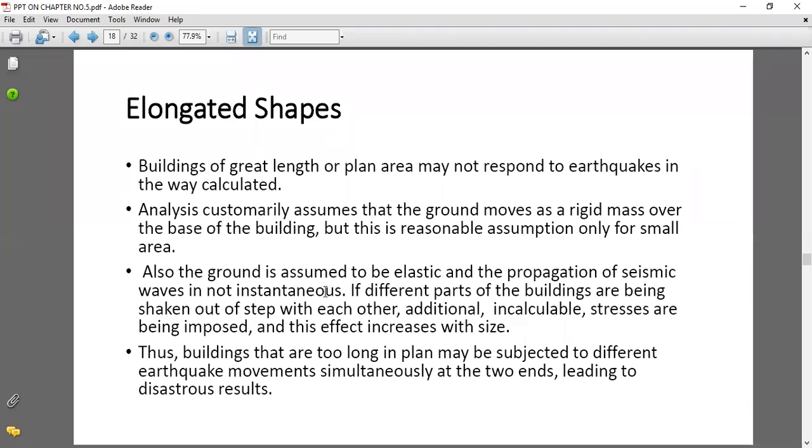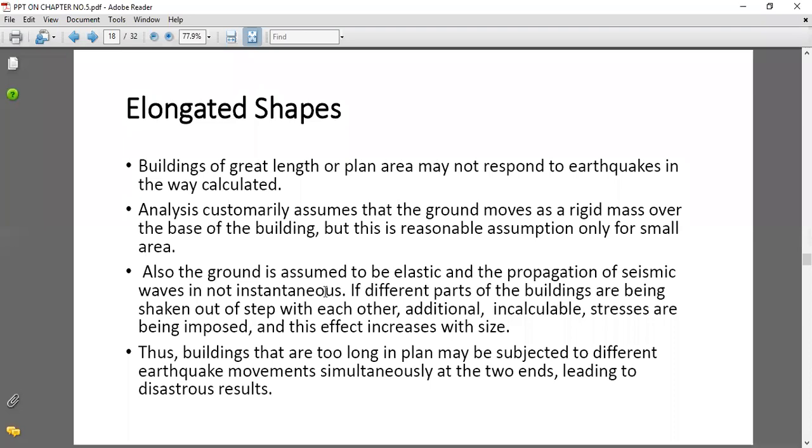If different parts of the building are shaken out of step with each other, additional incalculable stresses are imposed, and this effect increases with size. Thus, buildings that are too long in plan may be subjected to different earthquake movements simultaneously at the two ends, leading to disastrous results.